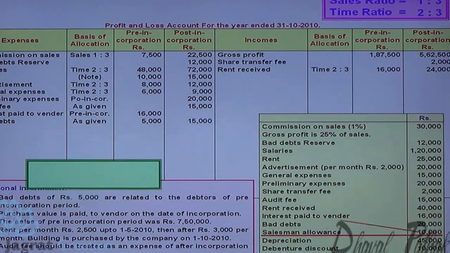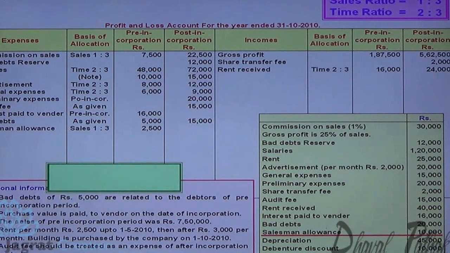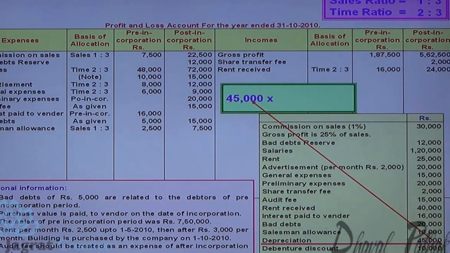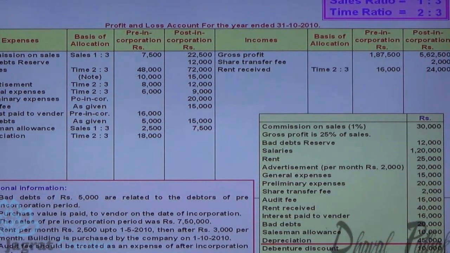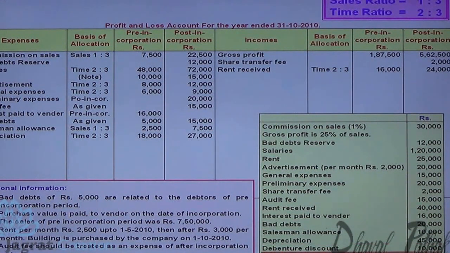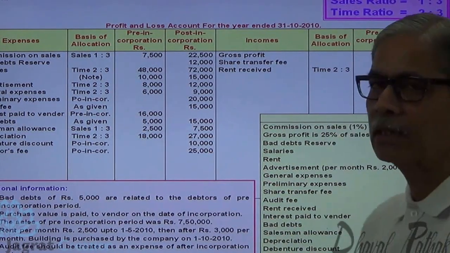Salesman allowance distributed in the sales ratio, that is 1:3, 1/4 pre-incorporation, 10,000 into 3 by 4 post-incorporation, 7,500. Depreciation distributed in the time ratio 2:3. 45,000 into 2 by 5 pre-incorporation, 18,000. Post-incorporation 45,000 into 3 by 5, 27,000 post-incorporation. Debenture discount is a post-incorporation expense. Director fee is a post-incorporation expense. This is how all the details and information is considered.